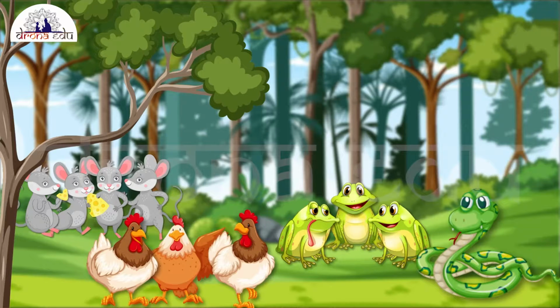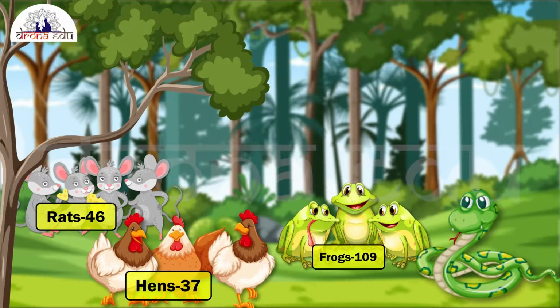So the big green frog took the responsibility to take all the rats, frogs and ants. It also promised to bring 200 members back. So before going to the snake, the big green frog counted the members. After coming back also, it counted again. When it counted, the rats were 46, ants were 37, frogs were 109.